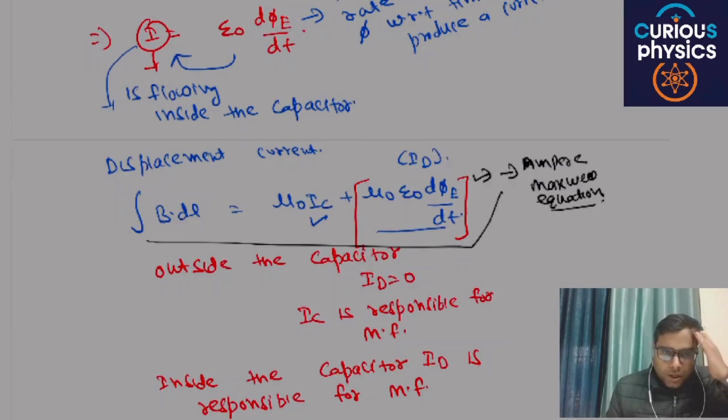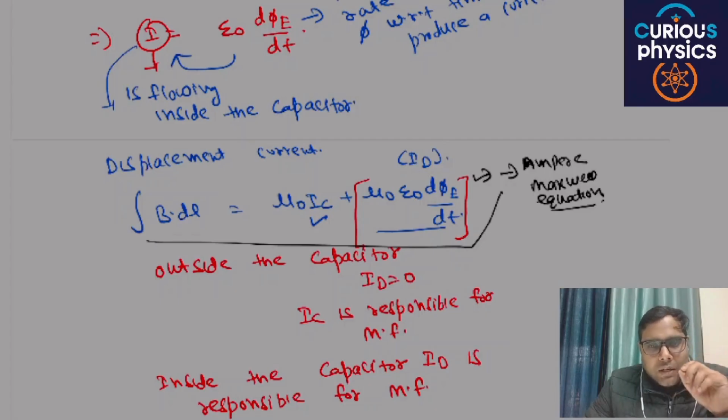But okay, now can you give me an answer? If 5 ampere current is flowing outside the capacitor, what will be the value of displacement current inside the capacitor? The value will be the same, because IC is producing magnetic field B, and inside the capacitor the IC will be 0, but the value of magnetic field is the same, so ID will also be the same, because it is producing the same amount of magnetic field. Are you able to understand my point or not?